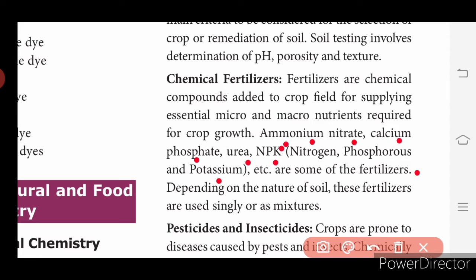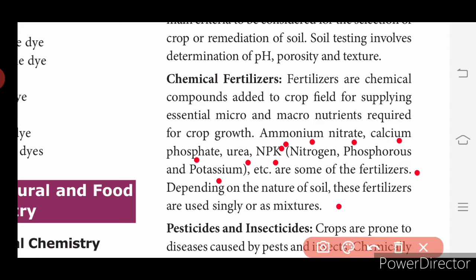Depending on the nature of the soil, these fertilizers are used singly or as a mixture. Nitrogen, phosphorus and potassium can be used separately, or NPK can be mixed together and used as a fertilizer. Organic as well as chemical fertilizers are used.